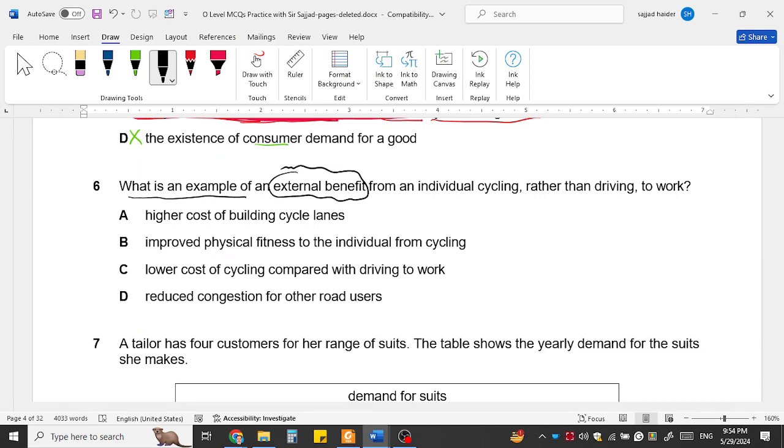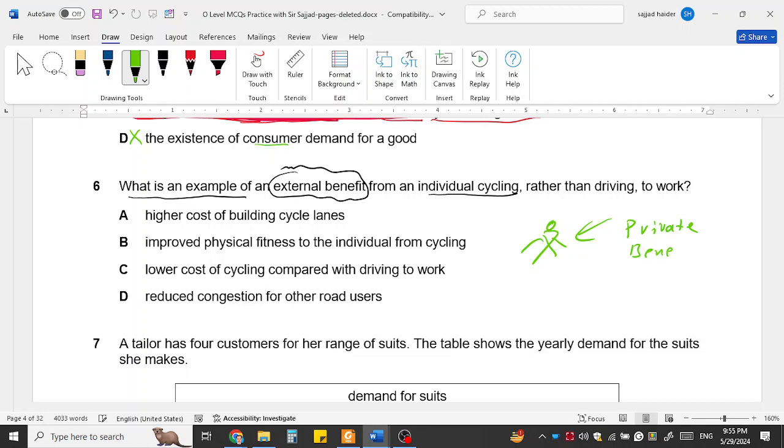External benefit from an individual cycling. When a person uses a bicycle, it is advantageous for him as well as for society. He will be healthy, and he will spend less money on fuel and petrol. So this is called the private benefit. The private benefit of cycling.